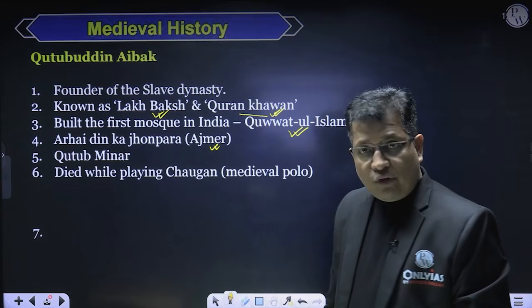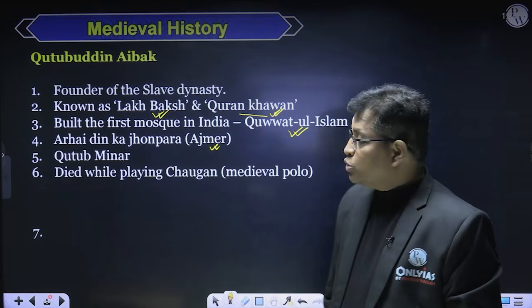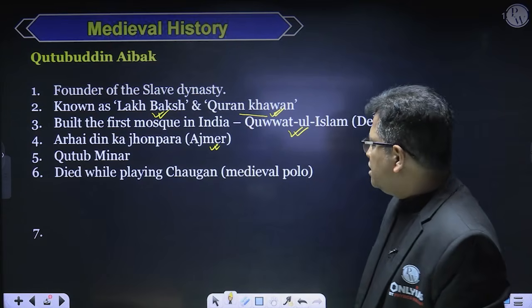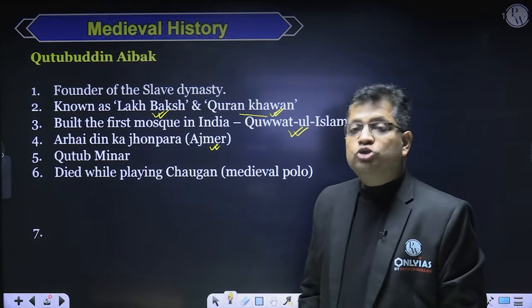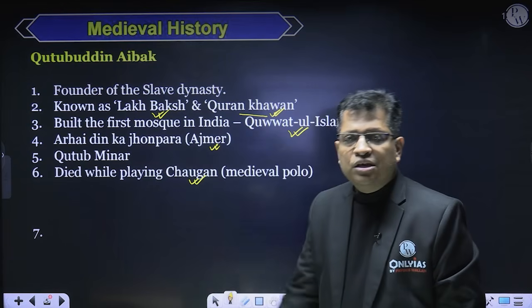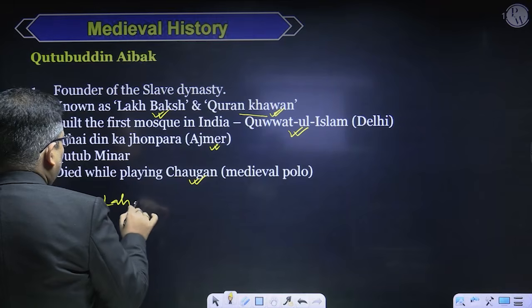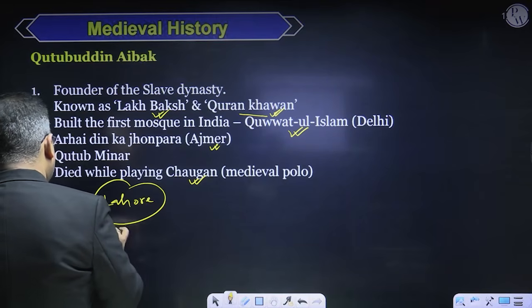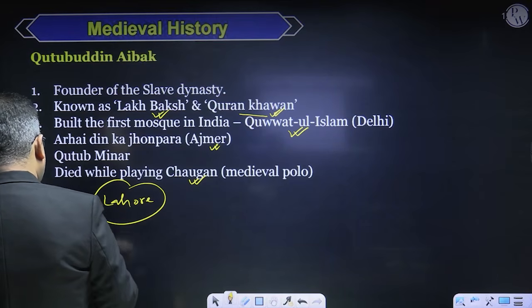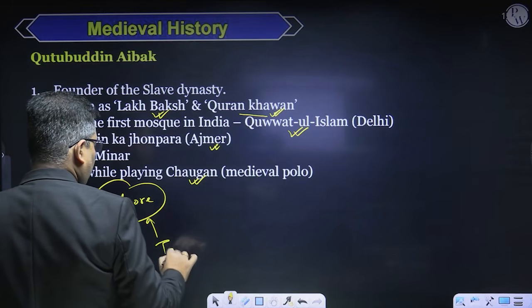In fact, he laid the foundation for the Qutub Minar, which was completed by Iltutmish. And he died in 1210 while playing Chaugan, and Chaugan used to be a medieval polo. His capital was at Lahore, so his tomb is also in Lahore. So capital was in Lahore, and his tomb was also in Lahore.